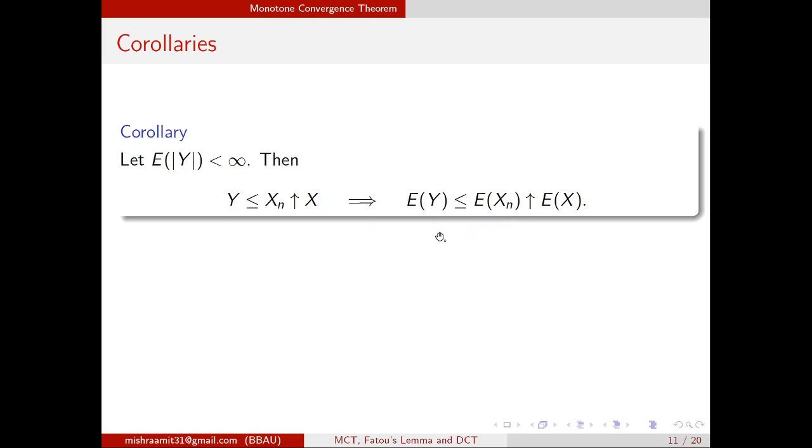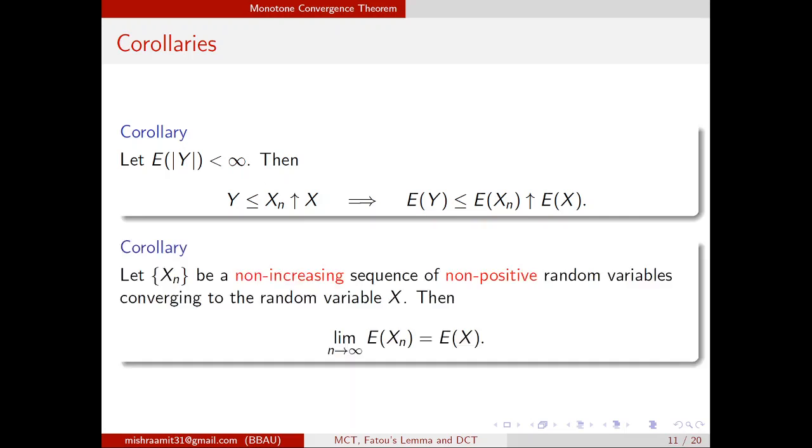A proof is very simple, so I have skipped the proof. You can just do the proof. You just define a new sequence Zn which is xn minus y and apply the monotone convergence theorem on Zn. You will get the result.